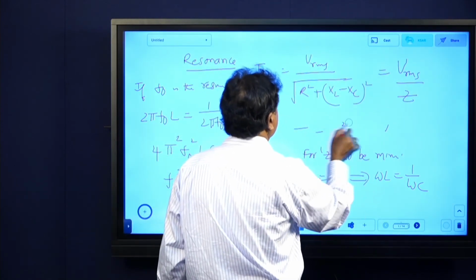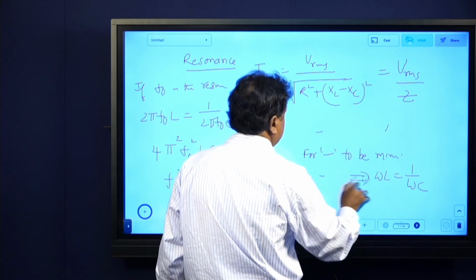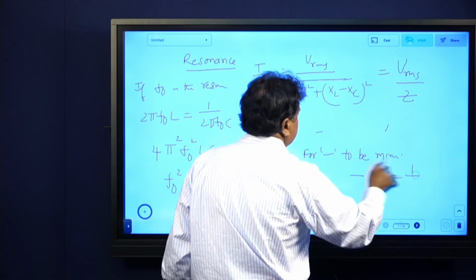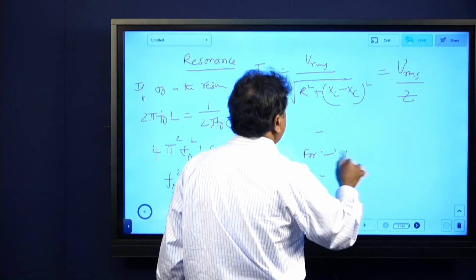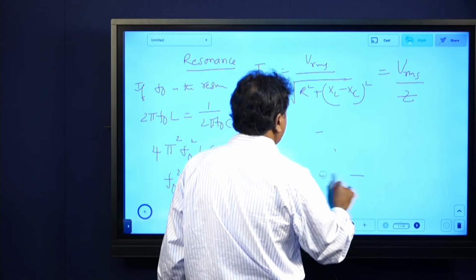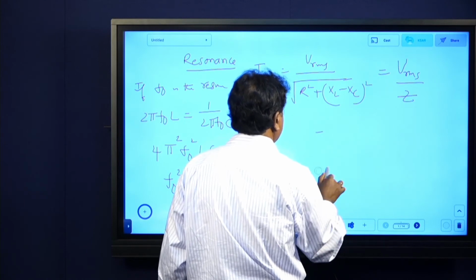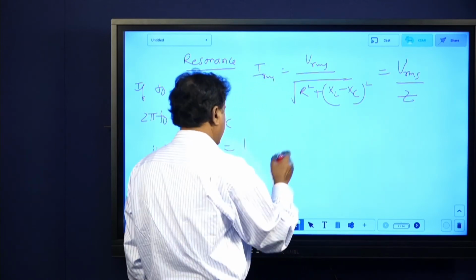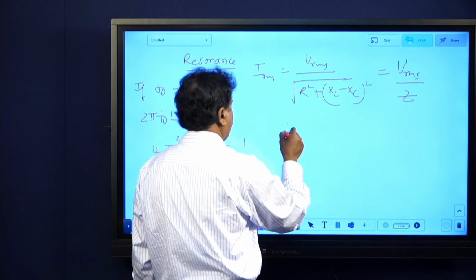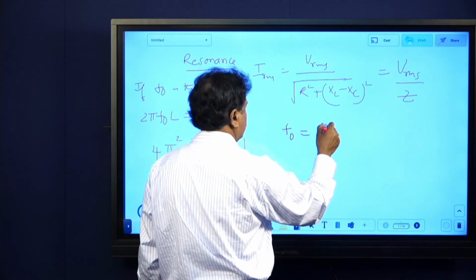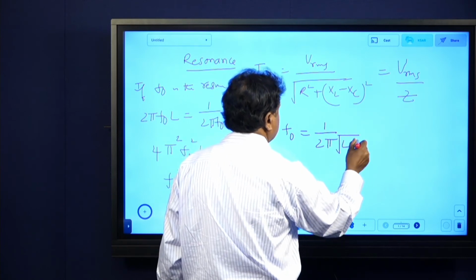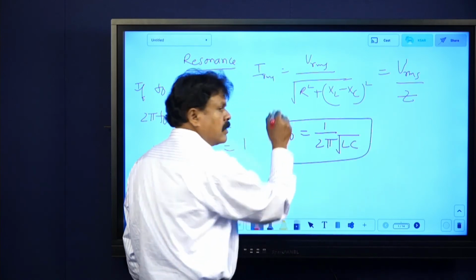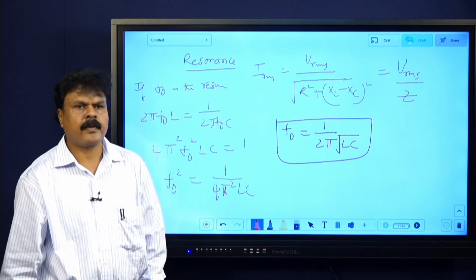It's not a big thing because the board is very small, otherwise camera field of view and all, you cannot make it very big, so we are using just a small board. Okay, now f naught equals, what can I write? 1 by 2 pi root LC, that's it. This is the expression for resonant frequency.